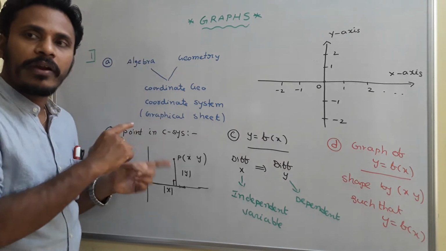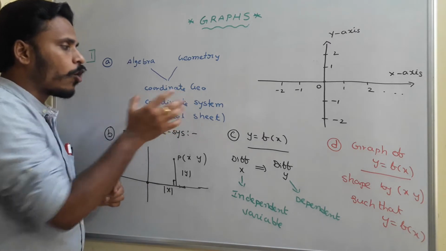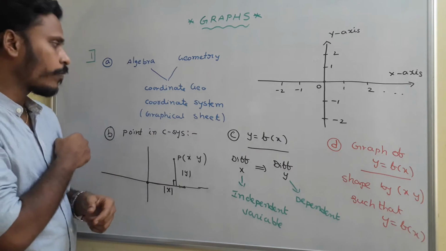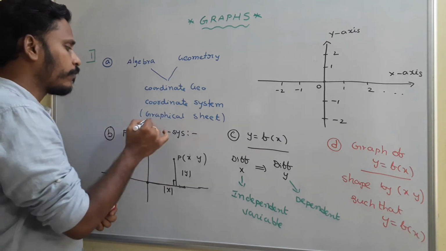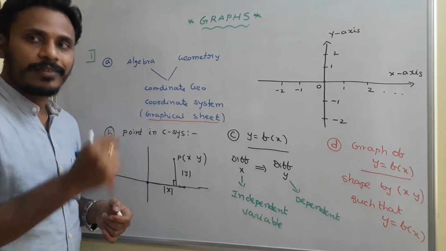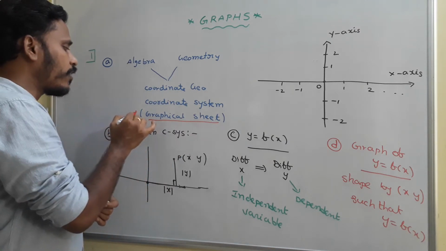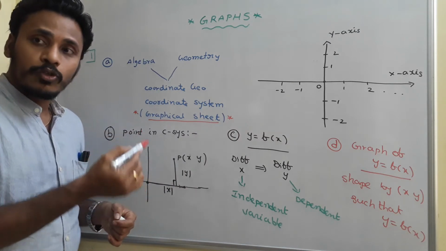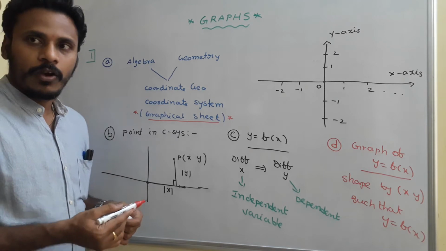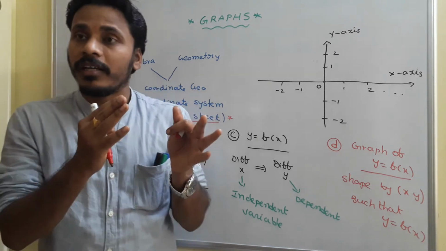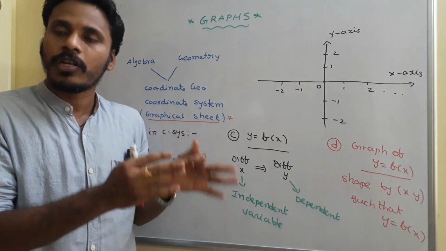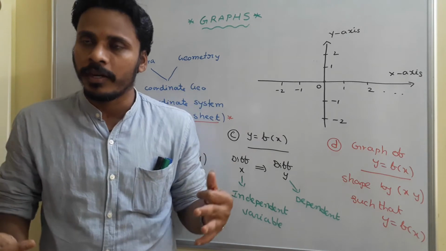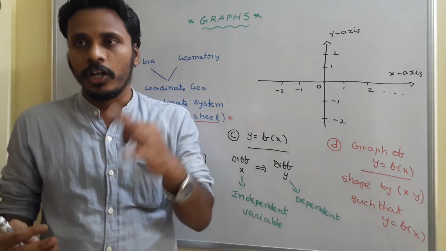To connect geometry and algebra, basically we need a coordinate system, and that coordinate system is simply nothing but our graphical sheet. Usually we have a graphical sheet, right? I think you all have observed and used the graphical sheet previously. That graphical sheet is nothing but the coordinate system. With the help of the coordinate system, we are able to convert algebra into geometry. After analyzing the geometrical shape of that algebraic expression or algebraic function, we will come across different observations and different properties related to that graph as well as that algebraic function.